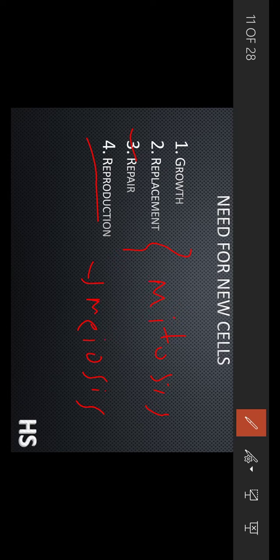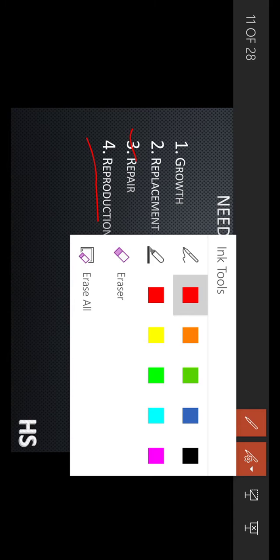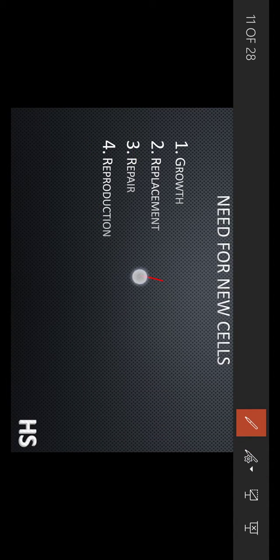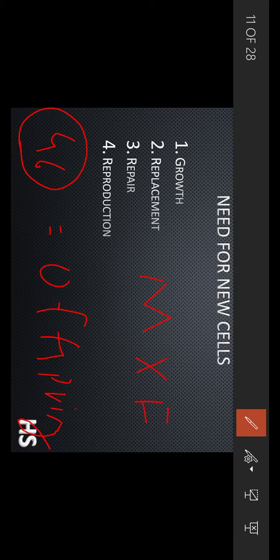When a male and female fuse, it produces an offspring. That offspring would have 46 chromosomes. How did we get these 46 chromosomes? 23 chromosomes he got from the mother and 23 chromosomes he got from the father.